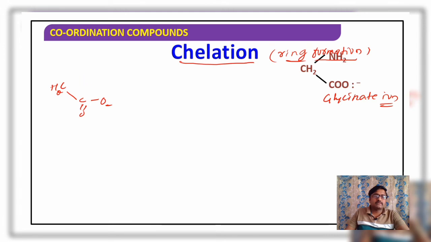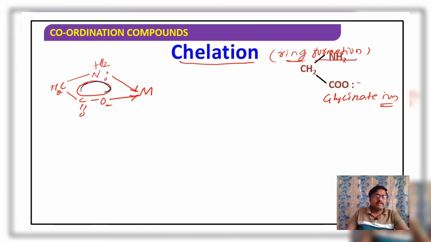It can be better understood if I write it like this. So nitrogen carries a lone pair of electrons in the NH2 group. Glycinate ion is a bidentate ligand. If both are involved in bond formation with the central metal atom or ion, what happens? There will be formation of a circle, or I can say a ring. Do you agree with this?